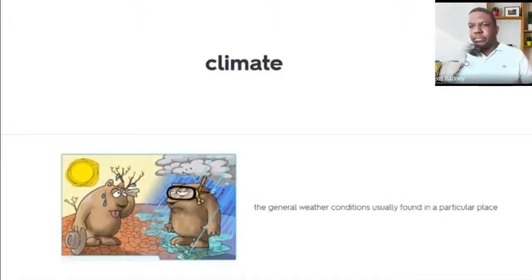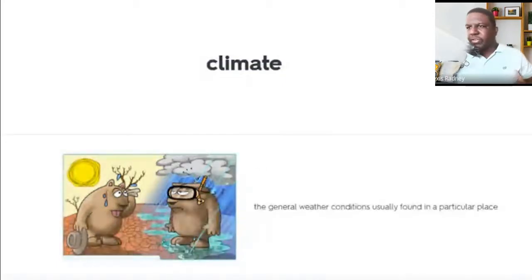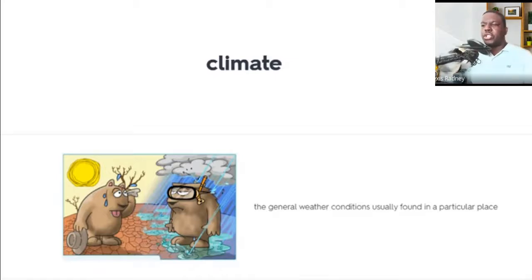So guys, let's go with unit number 3, vocabulary. The first word is climate. The definition of climate is the general weather conditions usually found in a particular place. So climate is the weather conditions. That is the key words for this definition. Climate, general weather condition.